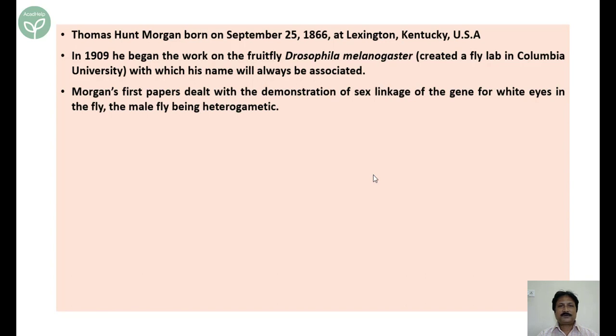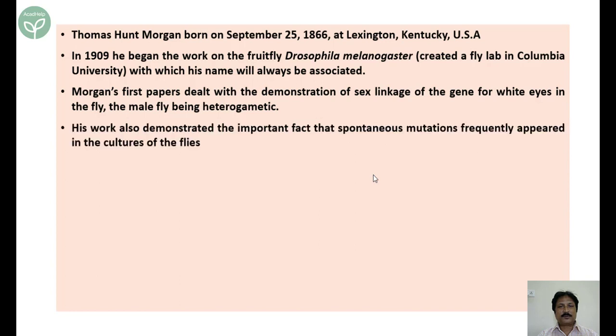Morgan's first papers dealt with demonstration of sex linkage of the genes of white eyes in the fly. Now, this is very important. In this fly, that is Drosophila, the red eye is normal and the white eye is a mutant, which Morgan first observed.